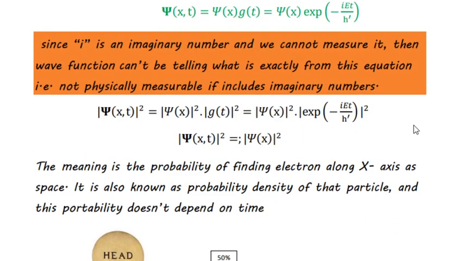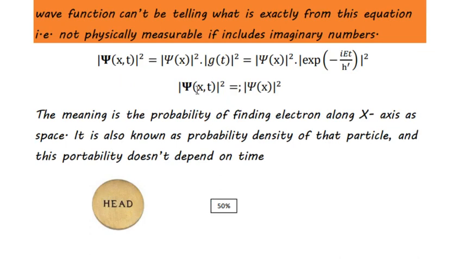Then we finally reached that the probability density function is only a function of the position.